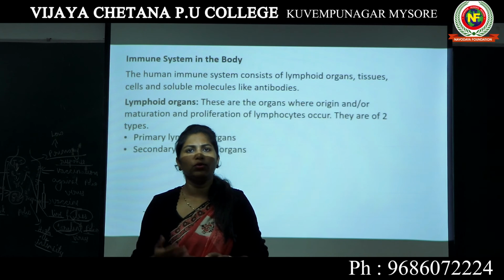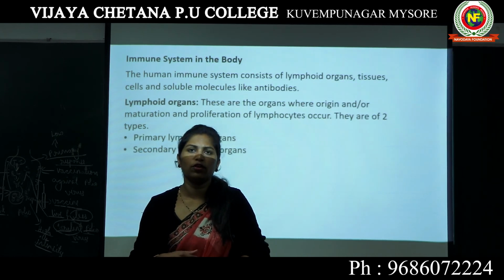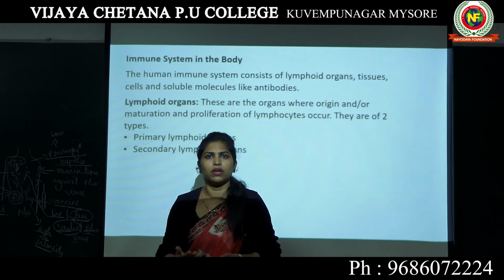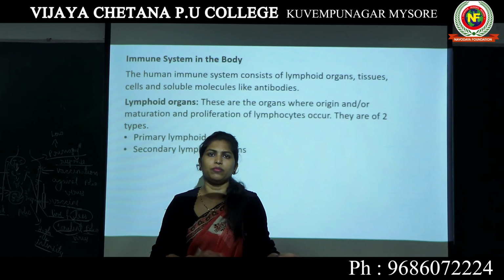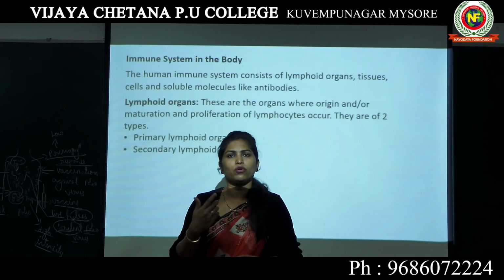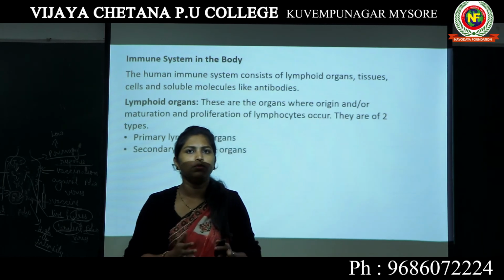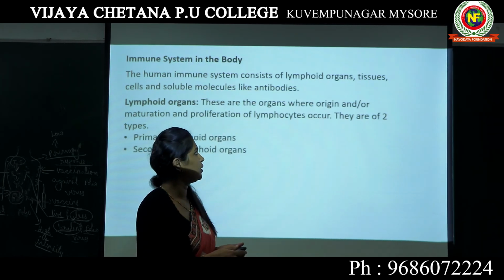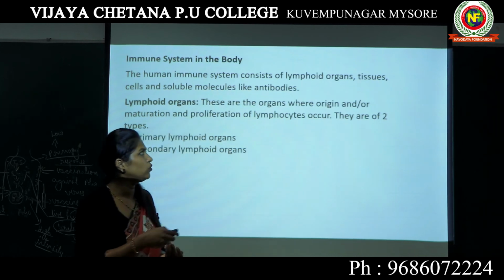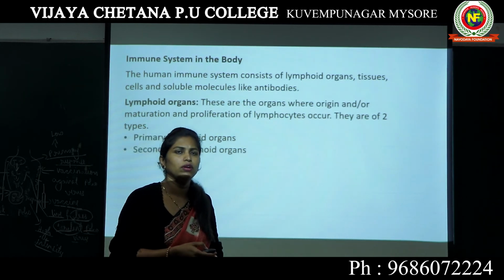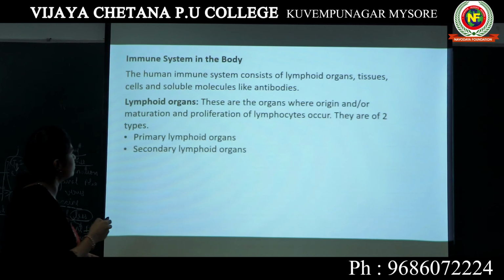I have been telling you that if a pathogen or an antigen enters your body, your immune system gets active. Your immune system does this, your immune system does that. I have told you so many things about the immune system. Let's study what this actual immune system is and what the different units involved in it are.